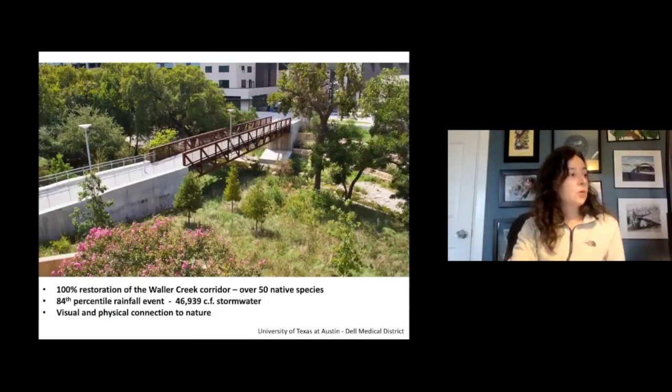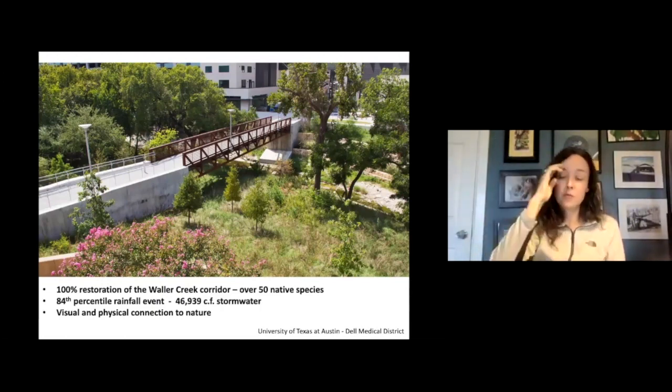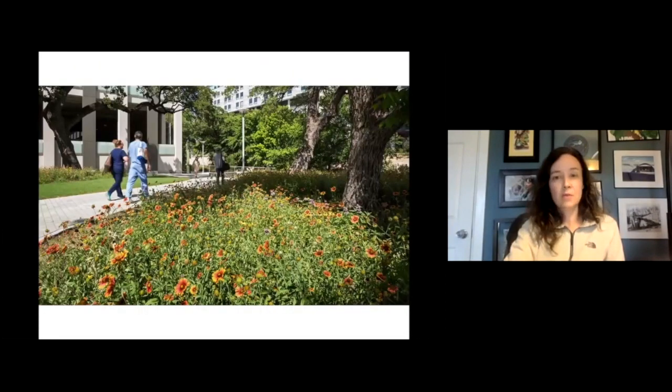We did restore 100% of the Waller Creek corridor here, with over 50 native species. They're able to hold their 84th percentile rainfall event, which is pretty impressive for the density of this site and where it's located. And then you'll notice that the entire campus is now designed for visual connection to nature.